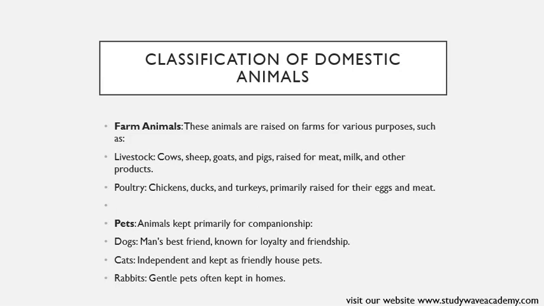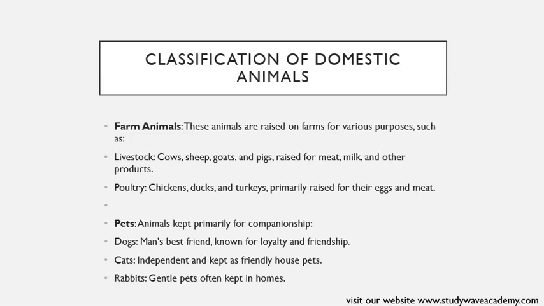Poultry: chickens, ducks, turkeys, primarily raised for their eggs and meat. So the farm animals are animals raised for agricultural purposes, such as cows, sheep, goats, chickens, pigs, and ducks.